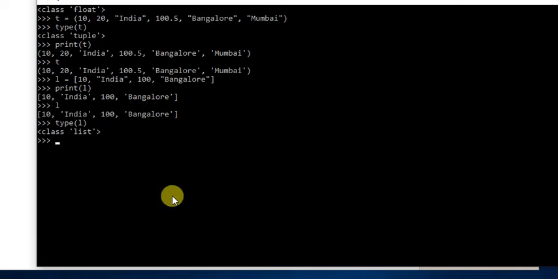Let's create a list of just one element. If we want to create a list of just one element, we can create it like this. You can check the type of L. This is a list, right? If I don't want to keep any data in the list, let's say we want to create an empty list, L is equal to just open square bracket and close square bracket. Check the type of L.